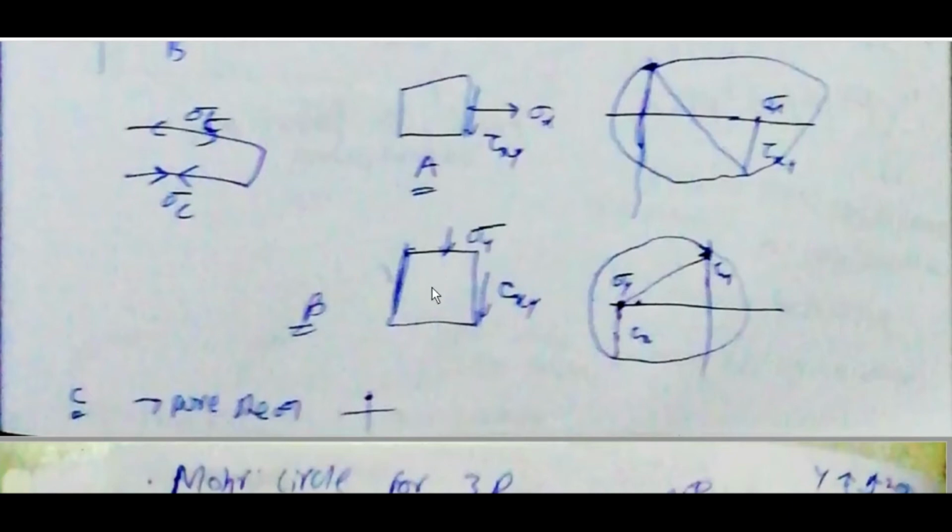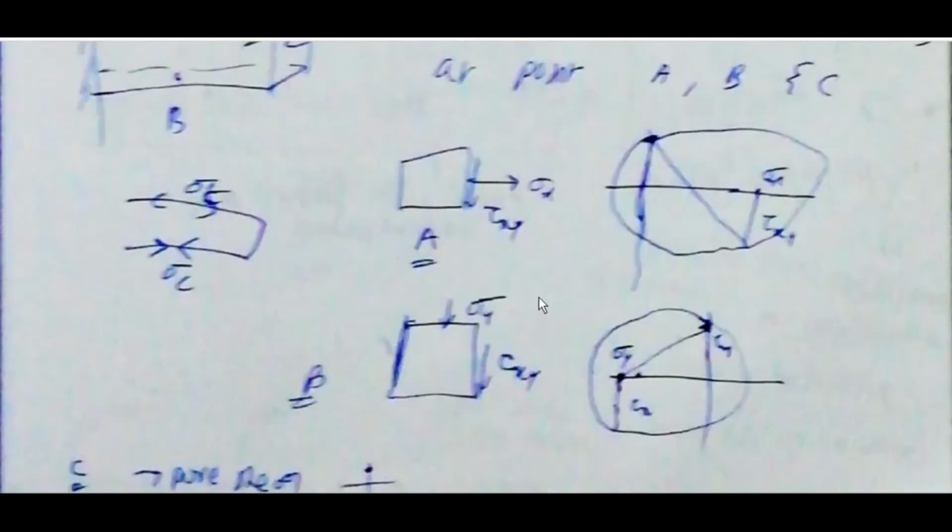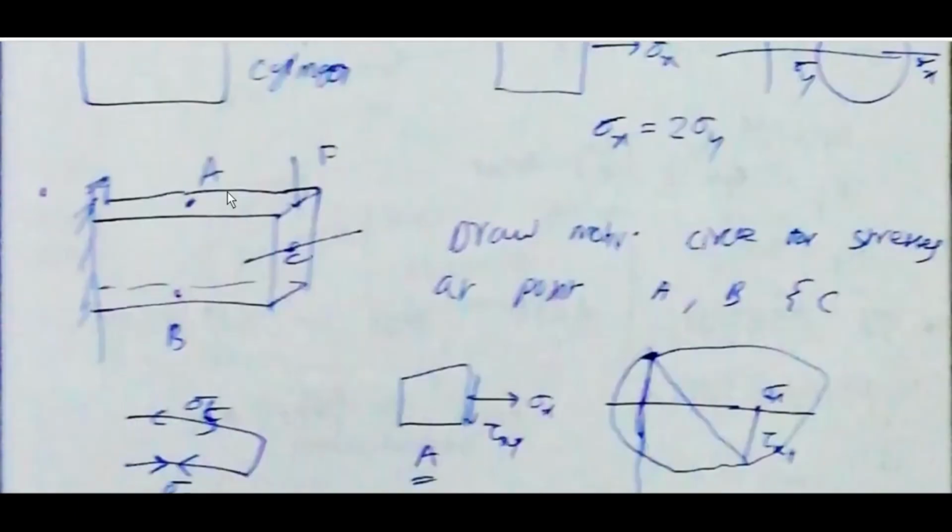Sigma c, tau xy, tau xy also sigma y. For b, we can also draw if sigma y is negative, so there we can draw tau xy on the x-axis. On this axis, tau xy, you can draw like this. Pure shear, point c pure shear, so it is a dot in Mohr's circle.